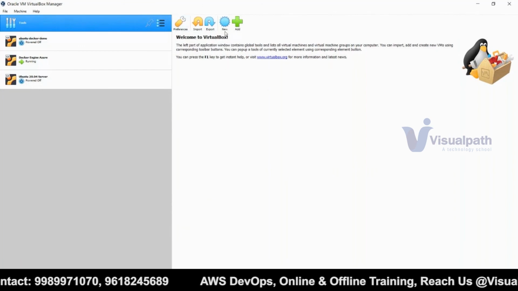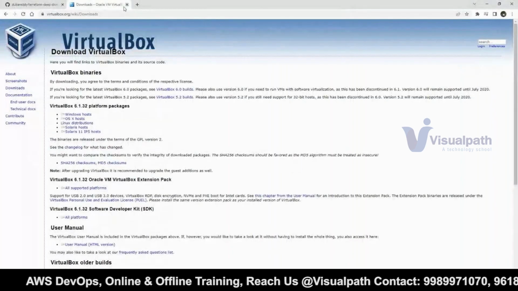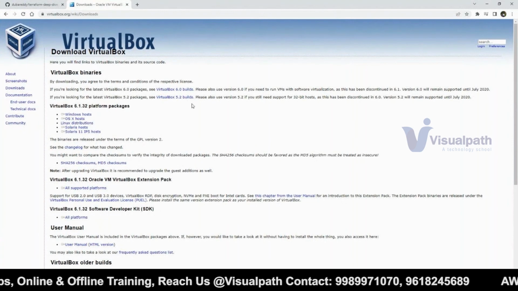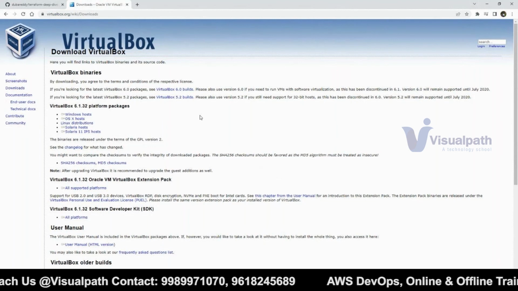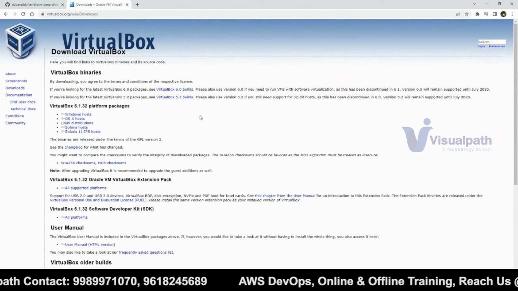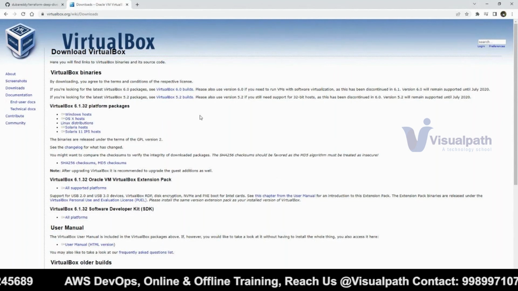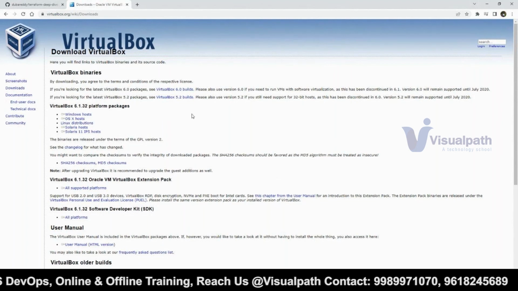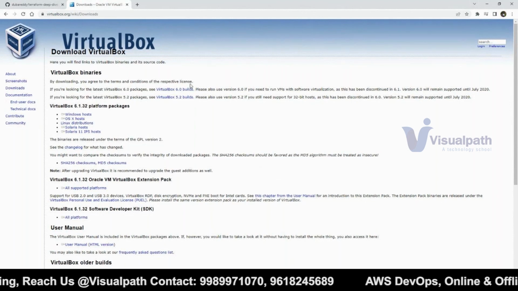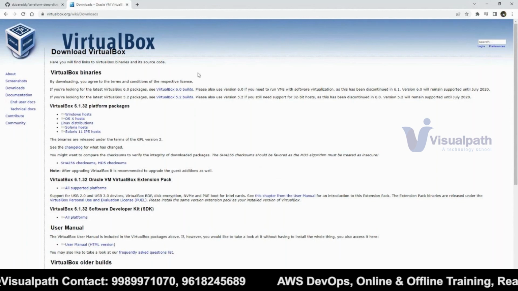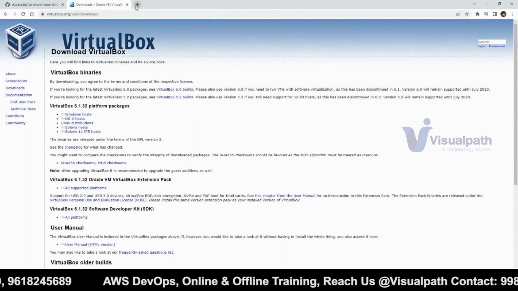From here we have to create a virtual machine. Before creating a virtual machine, we have to download an ISO. We are practicing on the Linux operating system, right? In Linux we have different flavors: Red Hat, CentOS, Ubuntu, Debian, Linux Mint, and so many more. But the preferred one, the easiest one to learn, and the one most industries are using, is Red Hat and Ubuntu. Red Hat is a licensed one, so instead of that, we will be using the Ubuntu operating system right now.